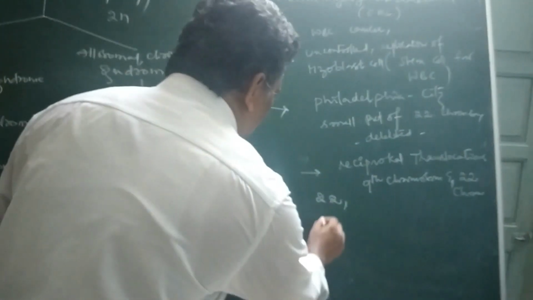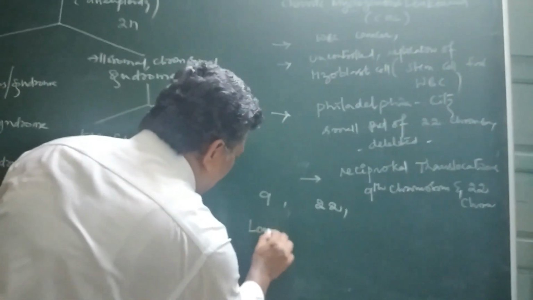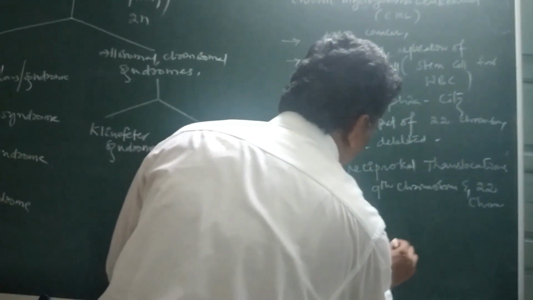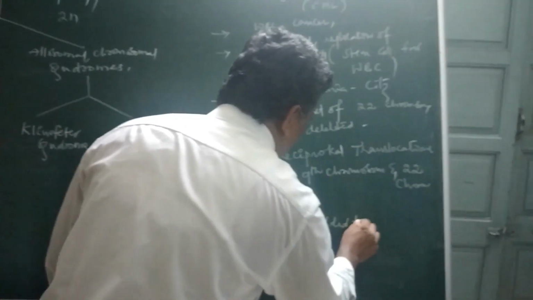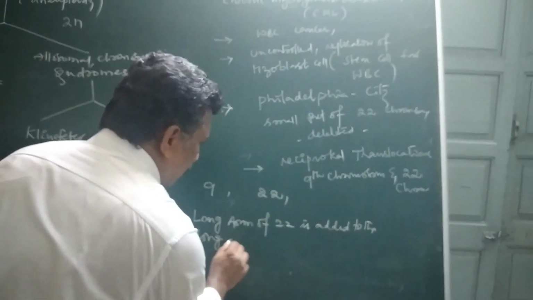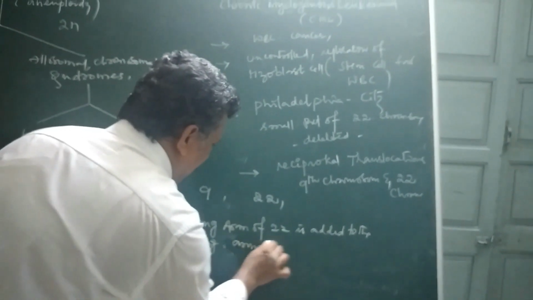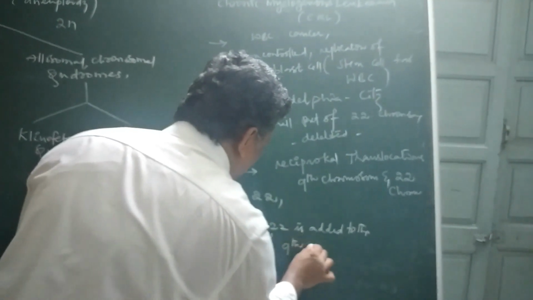Now the long arm of 22 is added to the long arm of the 9th chromosome.